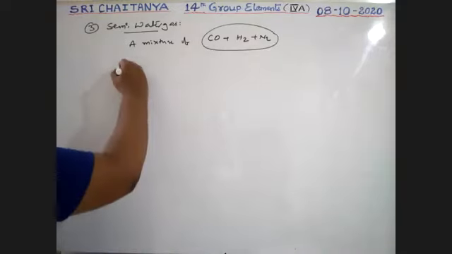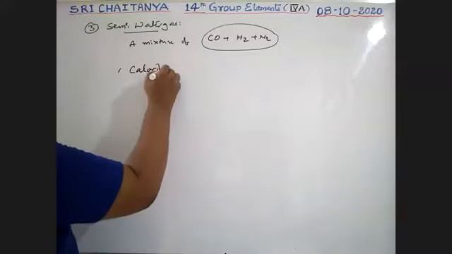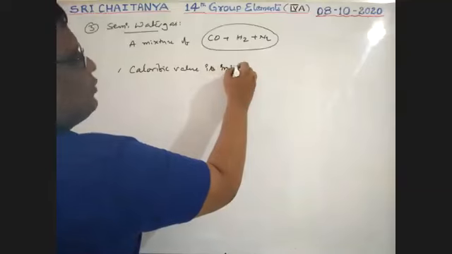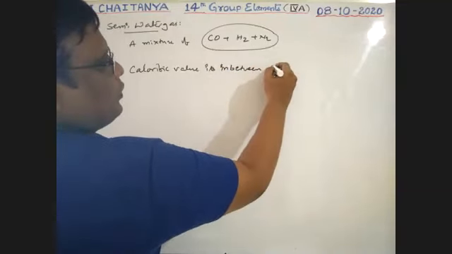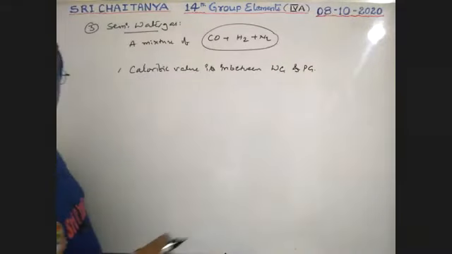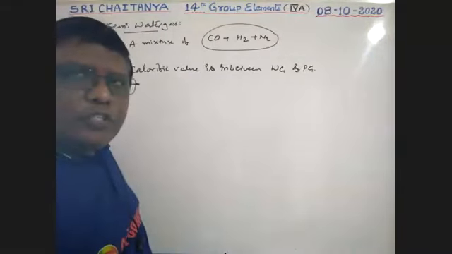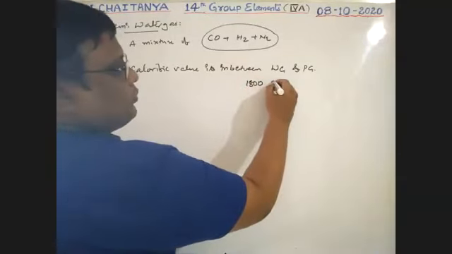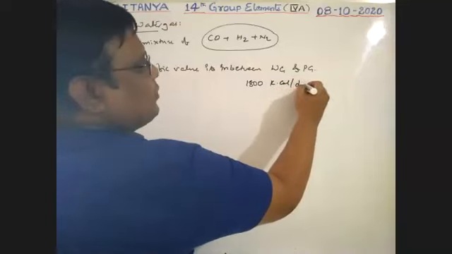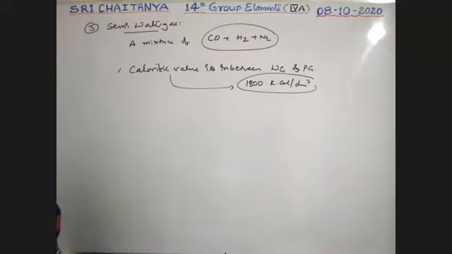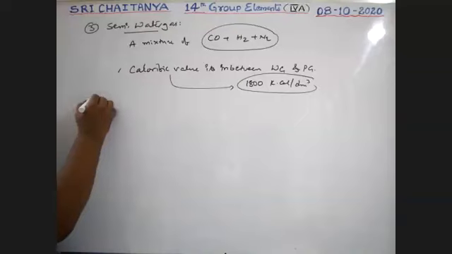So the calorific value is in between water gas and producer gas, and its value is 1800 kilocalorie per decimeter cube. It is the calorific value of semi-water gas.